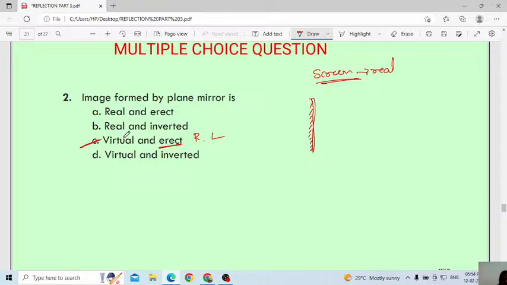Don't get confused. In which case will you get a real image? Concave, you are getting a real image. Don't get confused. In a convex mirror you will get a virtual image. Even in a plane mirror, you will get a virtual image. Don't get confused. Next.